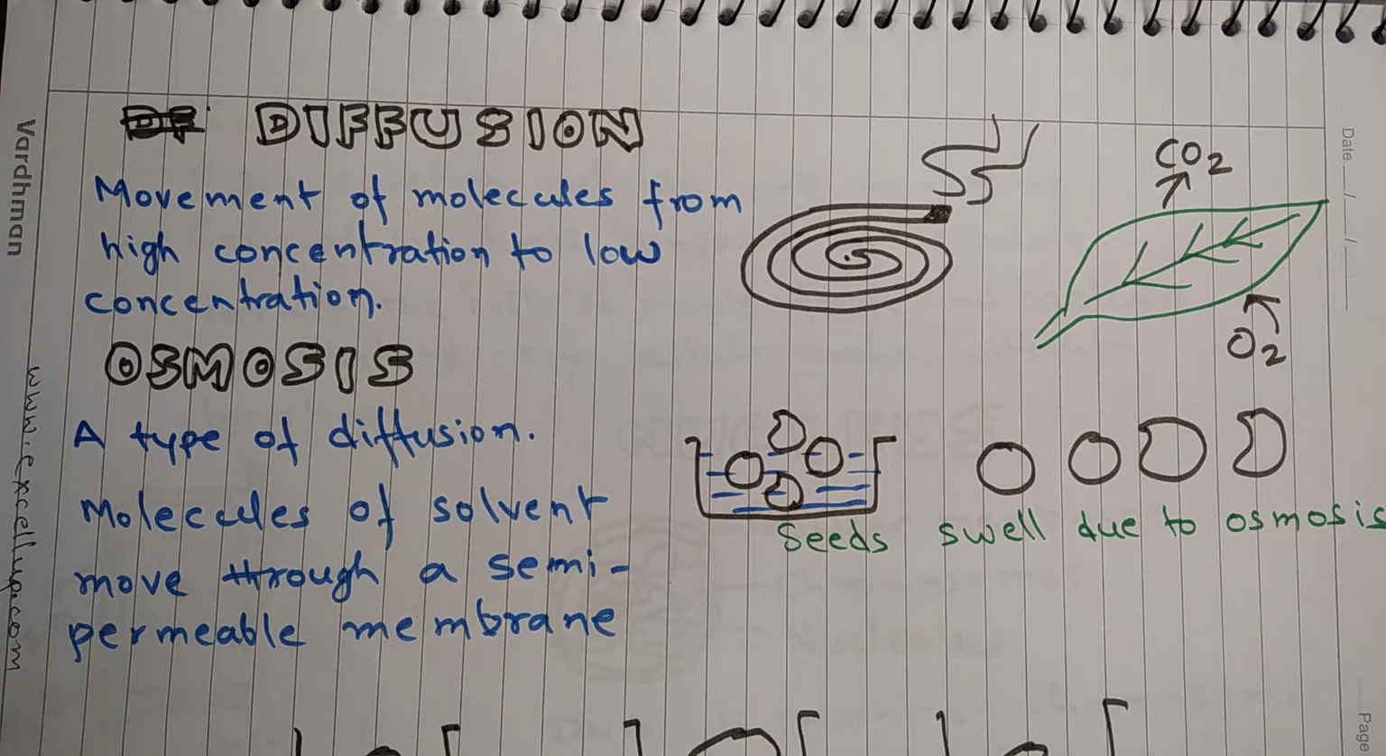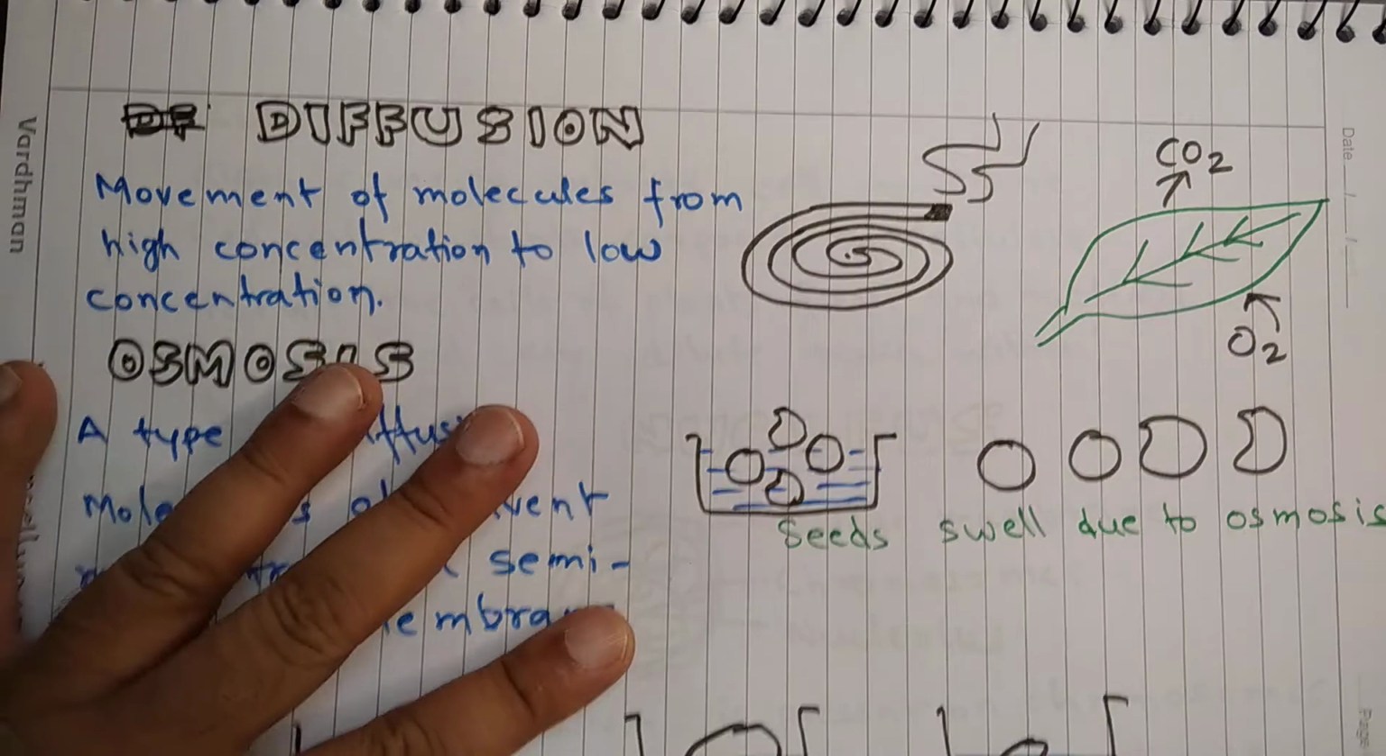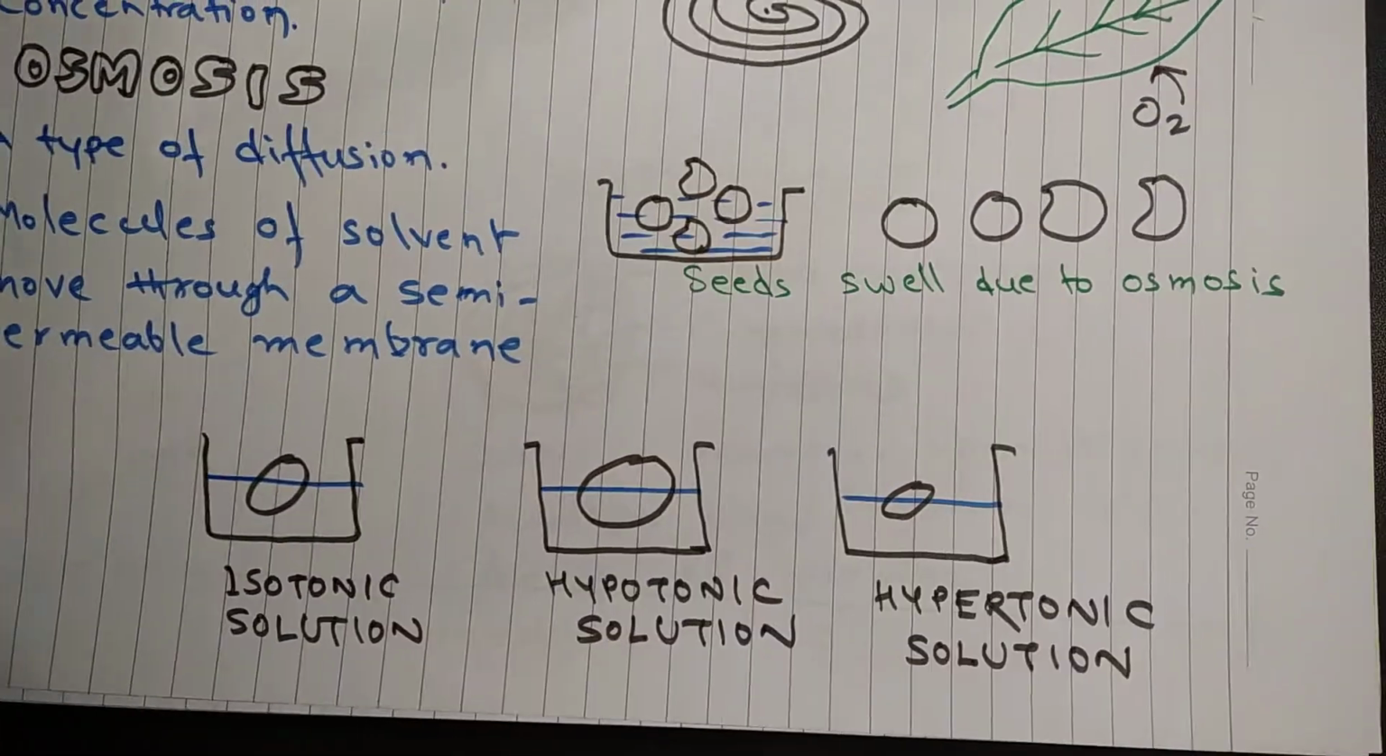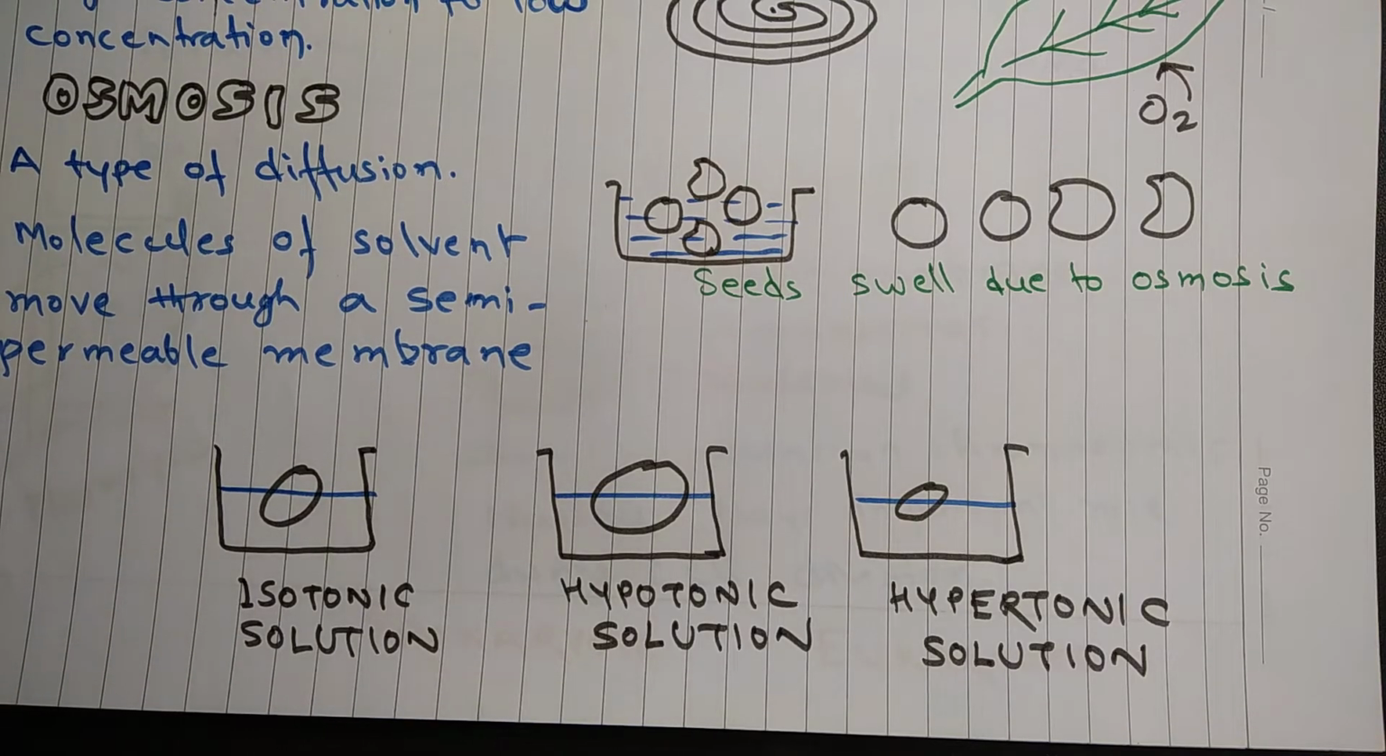Say for example, if you soak some seeds in water overnight or maybe for 4 or 5 hours, the seeds swell up and increase in size. This happens because due to osmosis, water enters the seeds and this results in swelling up of seeds. Now there are 3 important terminologies related to osmosis, and they are about concentration of solution. So they are called isotonic solution, hypotonic solution and hypertonic solution.